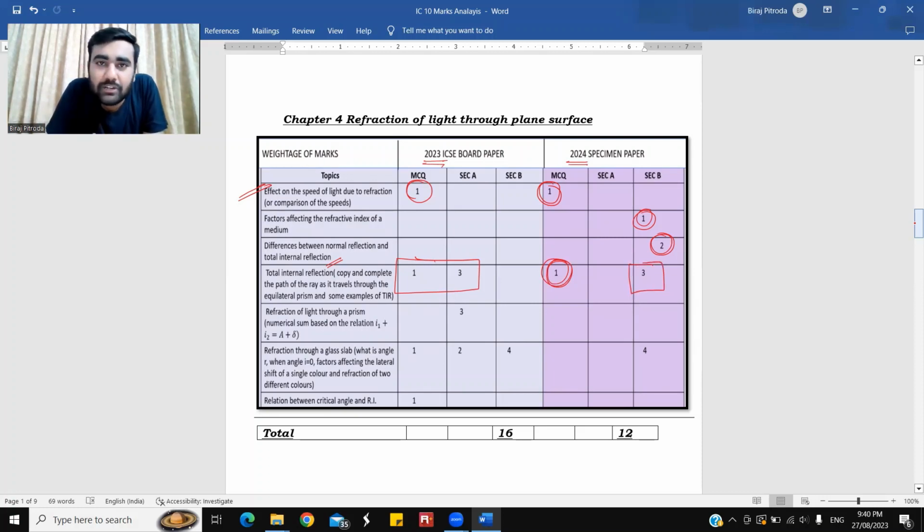Come on, yaar, you all are smart students. You can understand what I'm trying to help you out here. TIR, that is total internal reflection, important concept hai. Please don't avoid this topic.